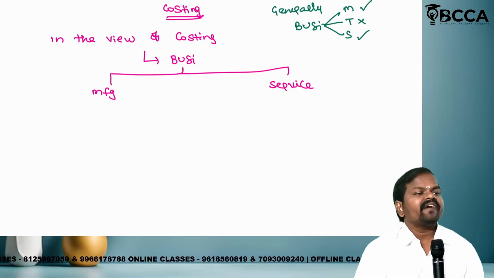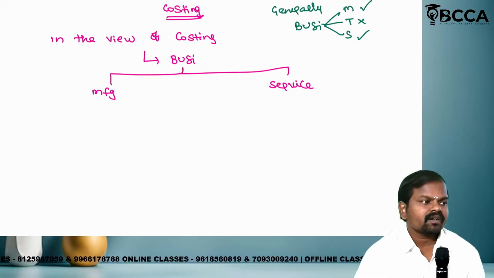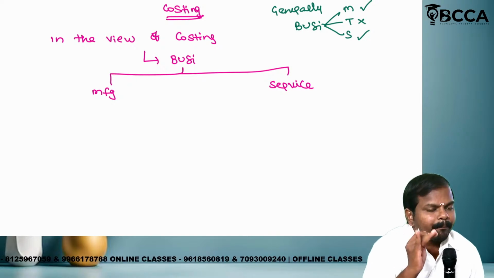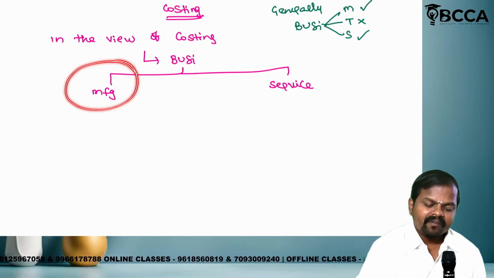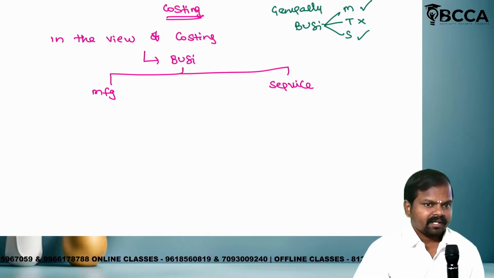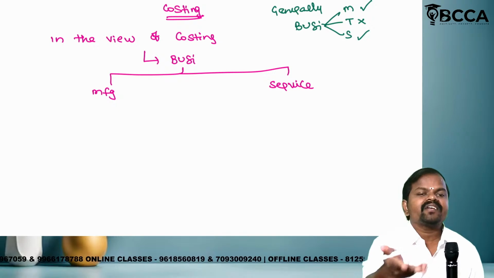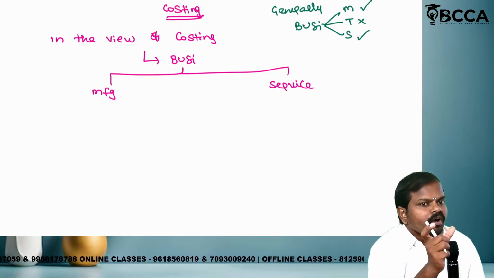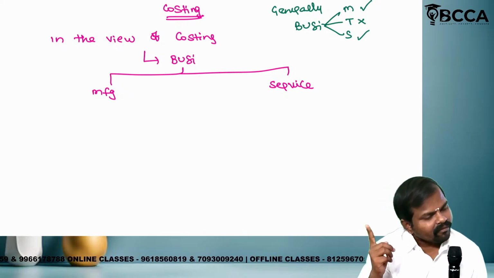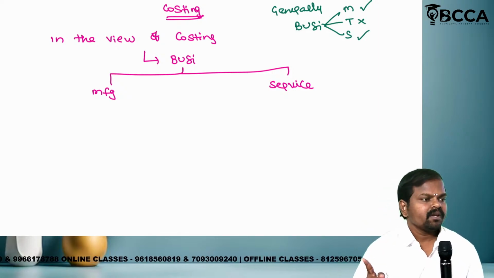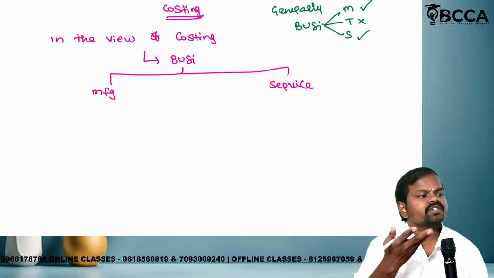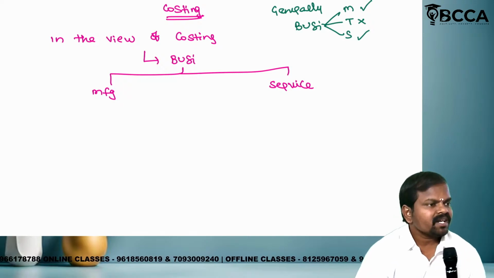Manufacturing of tabs, manufacturing of wire. Let me tell you clearly, in practical society the term manufacturing will be common: manufacturing of pant, cloth, bench. The term manufacturing will always be there, forming part of our society. Whenever the term manufacturing is there, costing should be there. Obviously costing should be there.